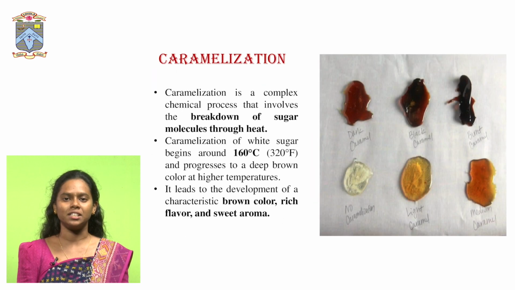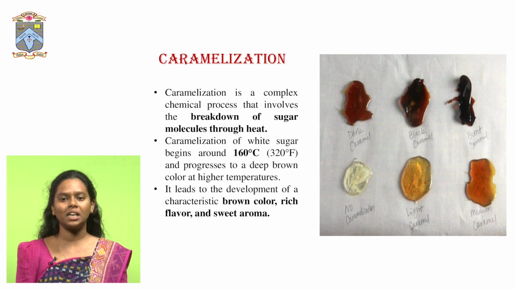What is caramelization? Caramelization is a process in which the sugar molecule is broken down at a certain temperature, which is 160 degrees centigrade. Here in caramelization we have a sugar molecule which undergoes pyrolysis, that is the breakdown of that particular sugar molecule in the presence of heat, which ultimately results in the formation of different types of caramels, like we can see here in the image showing light to dark colored caramel stages.